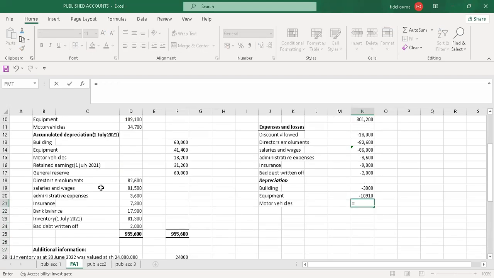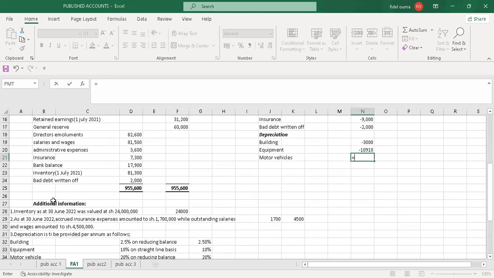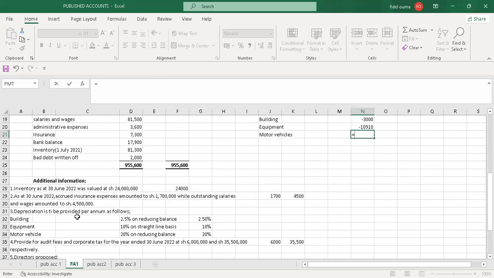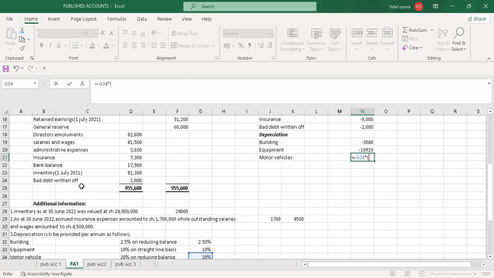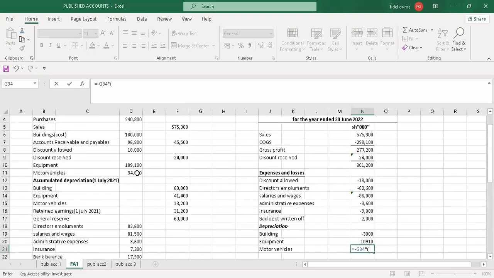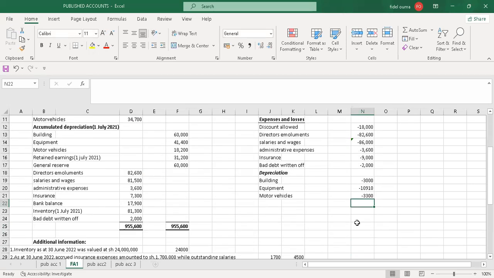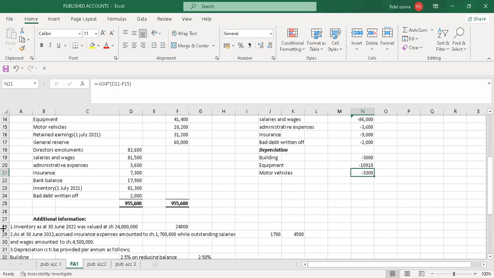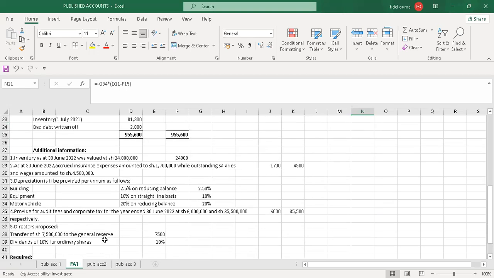So lastly, depreciation for motor vehicle. I'll start with a negative sign. It was 20%. So I'll multiply. It was also on a reducing balance. So I'll multiply by the cost less the accumulated depreciation, which is here. For motor vehicle, it's here. Yeah, so this is the value that I'll get for motor vehicle. Yeah, so that's all about depreciation for the year. So I'll go to the next item.